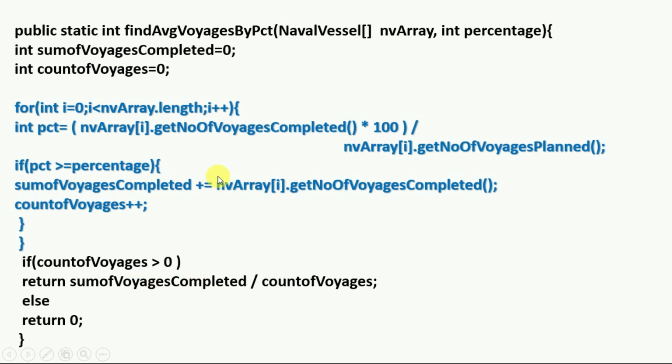If this percentage value is greater than or equal to the percentage search parameter, then summation of all values is the numerator part, and also increment the count of voyages to find the denominator part. At last return the average: if count of voyages is greater than 0, then return the average, else return 0. I hope you understood this method.